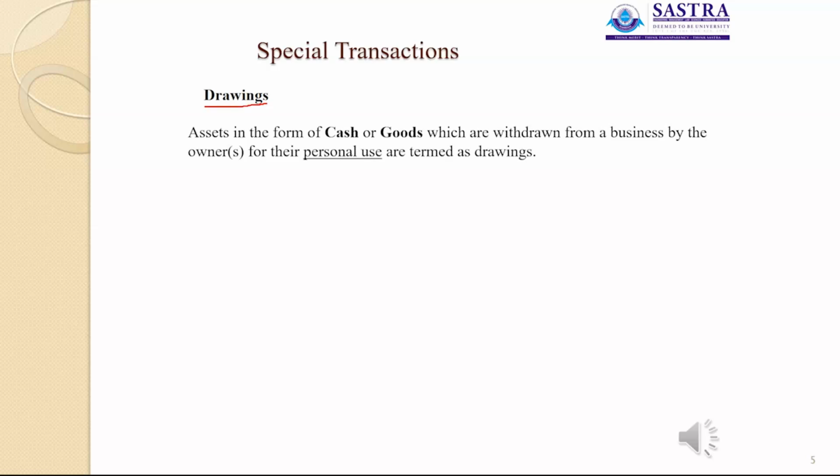Now we have discussed some of the accounting terms. First one is drawings. Drawings is nothing but when the proprietor withdraws cash or goods for personal use. That is, the assets in the form of cash or goods which are withdrawn from the business for his personal use are called drawings.